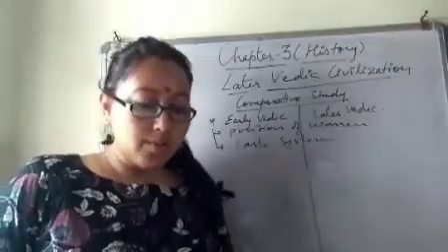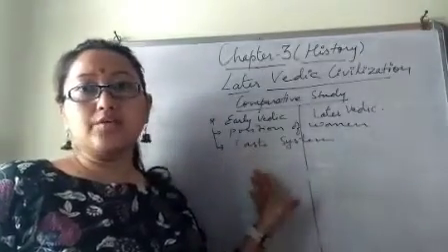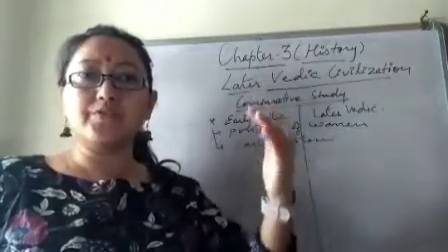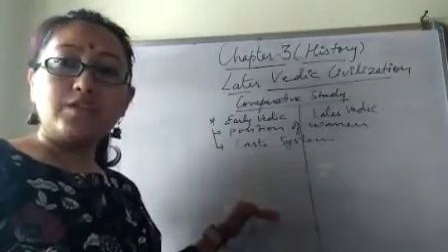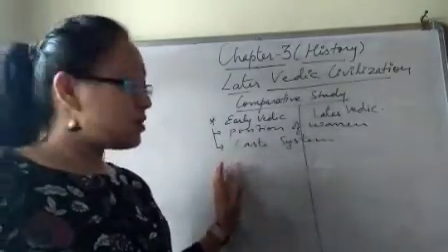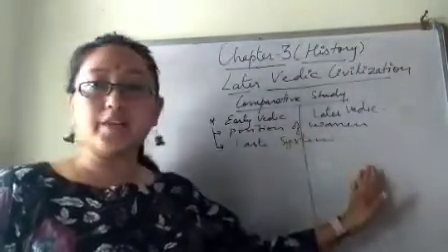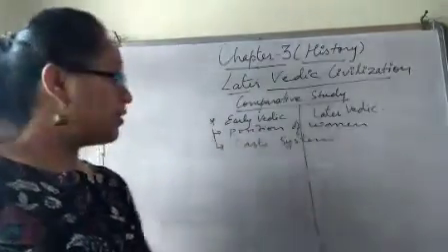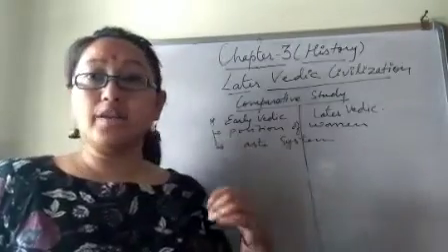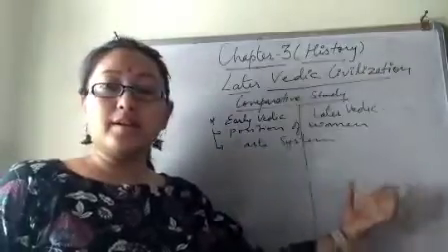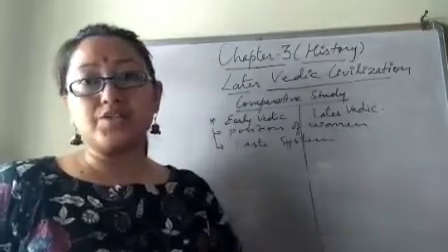Okay, now let's talk about the caste system. In the early Vedic age, society was divided into four varnas: Brahmins, Kshatriyas, Vaishyas and Shudras, right? The same four varnas were there in the later Vedic period also. But in the early Vedic period the varna system was not very rigid, whereas in the later Vedic period the caste system became very rigid.